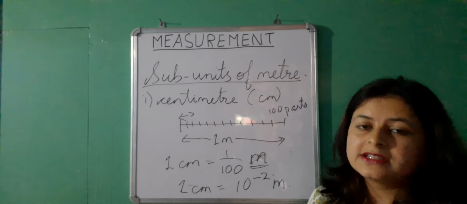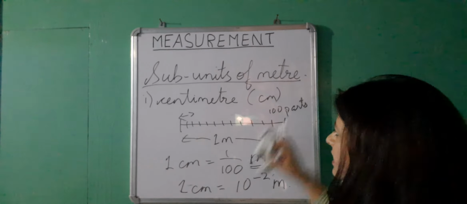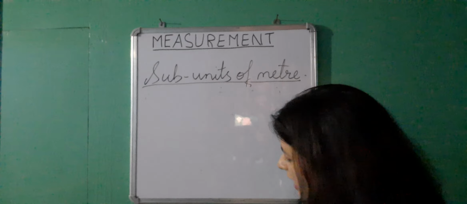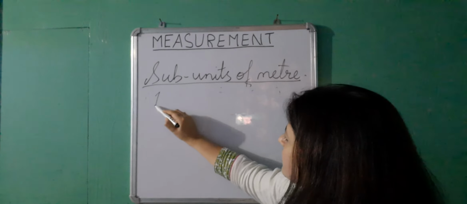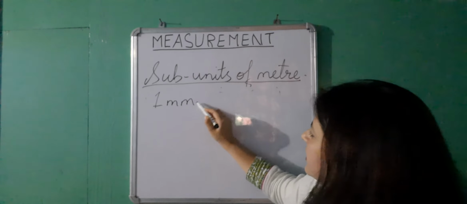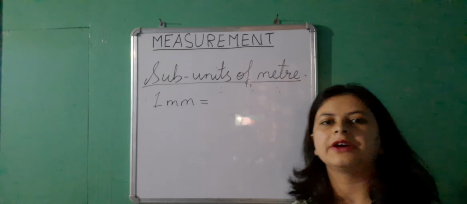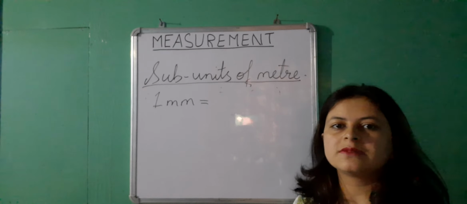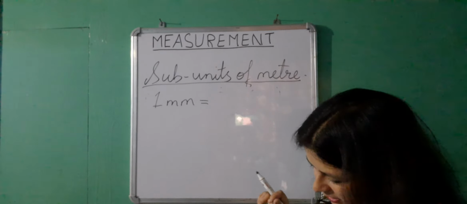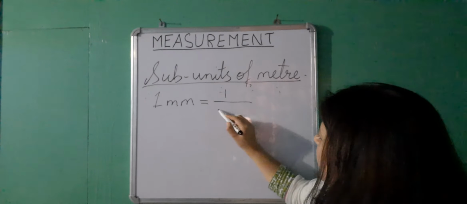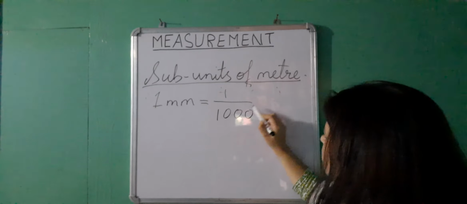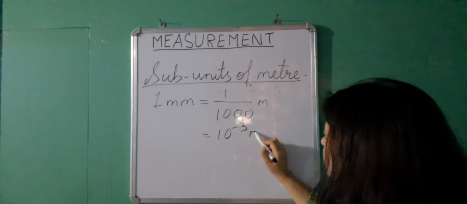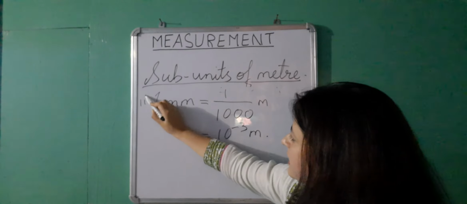Next is millimeter, which is used for even smaller measurement. I will just give you the value now. Millimeter, where 1 millimeter is 1,000th part of a meter. You have to divide 1 meter into 1,000 parts. One out of those 1,000 parts is equal to 1 millimeter. So 1 millimeter can be written as 1 by 1,000 meter, which can be written as 10 to the power minus 3 meter. This is the second subunit.